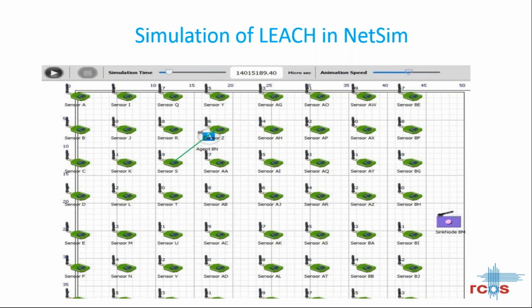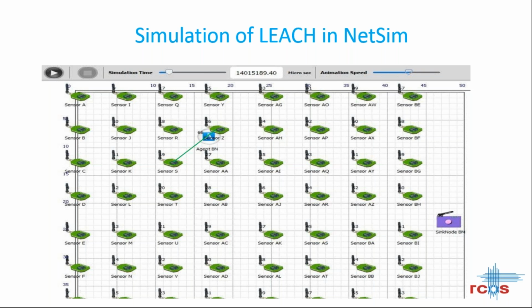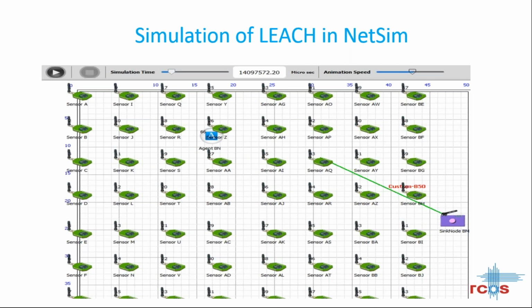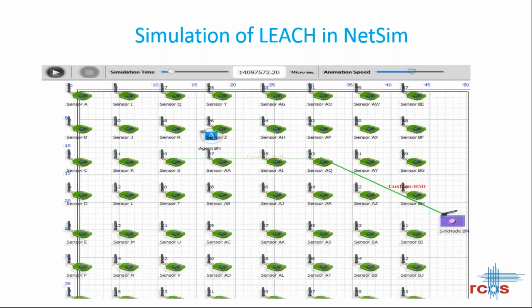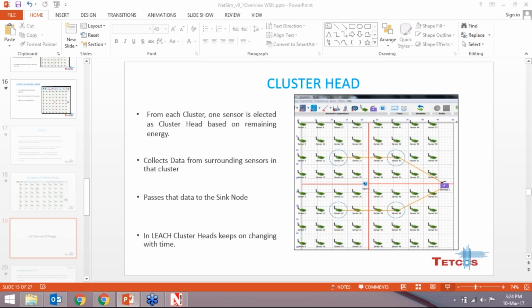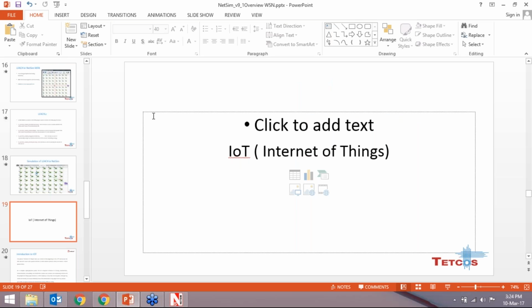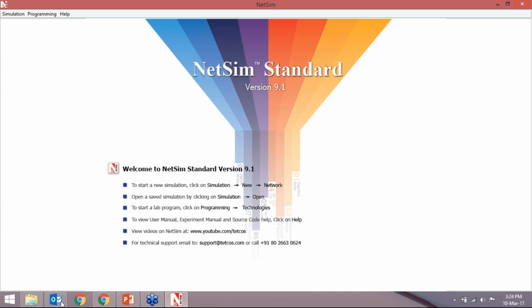Now, simulation of the LEACH protocol. This shows the simulation of LEACH, where first it is getting the data from the agent and sending it to the further cluster heads, then the cluster head sends the packet to the sink node. That we can see in the animation also. So before going to the IoT, we can go to the software and see how LEACH can be implemented.